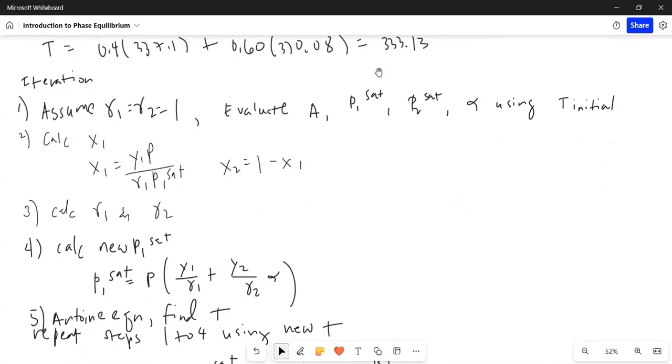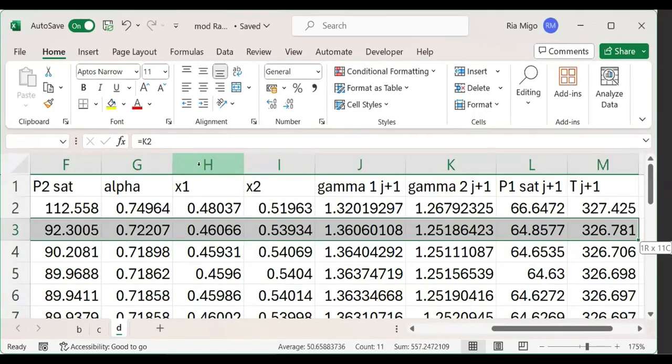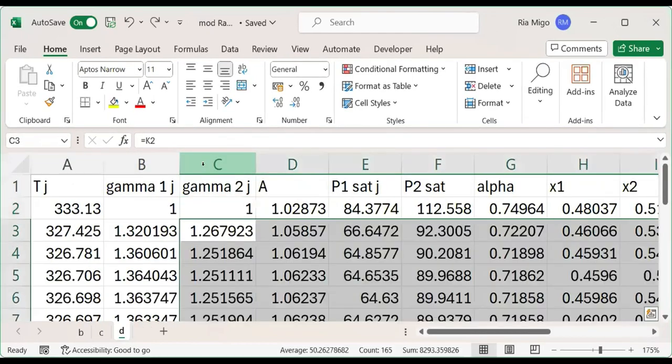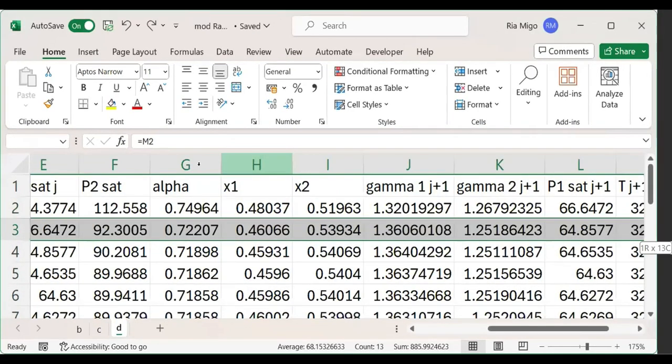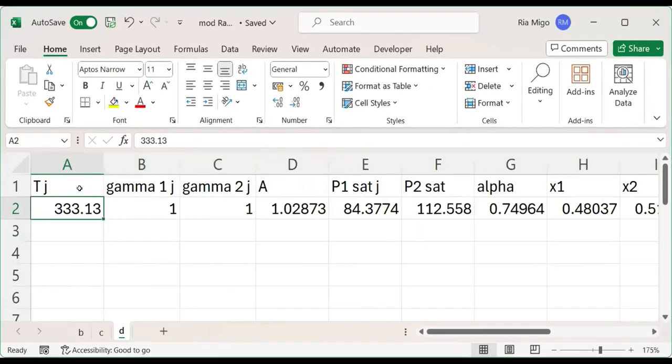I'm going to shift now to the Excel file. Okay, so this is the Excel file. Let me erase everything first. So this is our initial assumed temperature. The index J is for the initial, J plus 1 is for the next iteration.